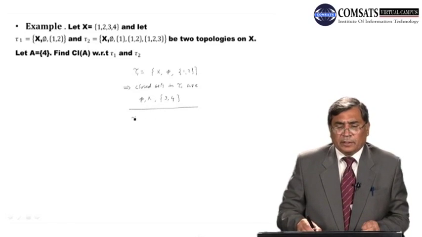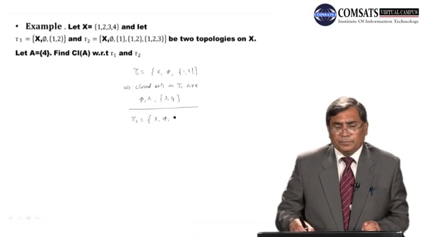Then we have the Ta2 topology. Its elements are X, phi, {1}, {1, 2}, {1, 2, 3}. We know that the members of Ta are open sets and their complements are closed sets.